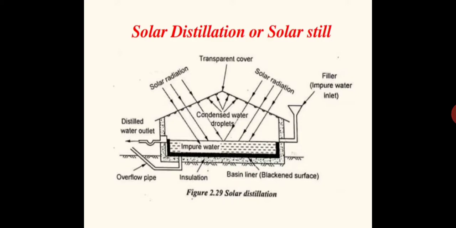Now coming to the third system, it is solar distillation, also known as solar still. The purpose of solar distillation or solar still is to produce drinkable or potable water from water having impurities. See, mostly the saline water, the water having very high salt concentration, is purified by this method. That's why it is known as distillation. Actually the salt particles contained in the water are removed by this process, or simply the pure water is extracted out from the salt water.